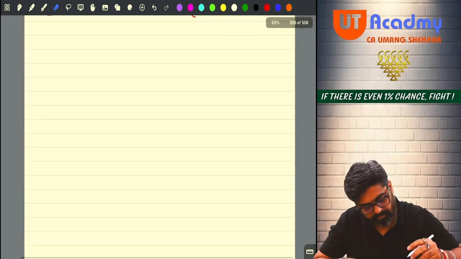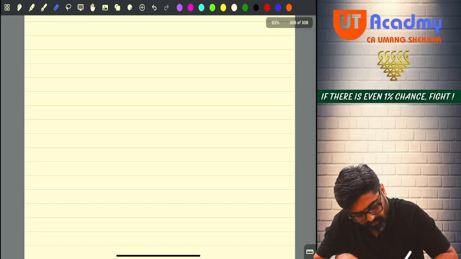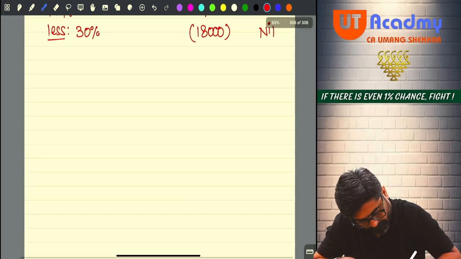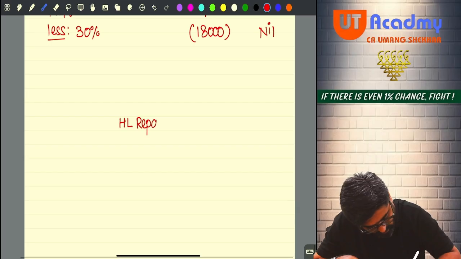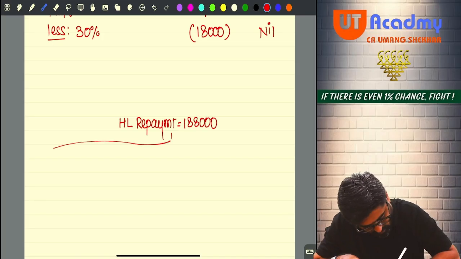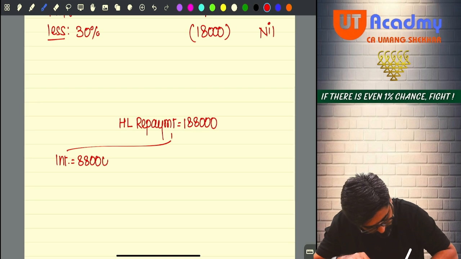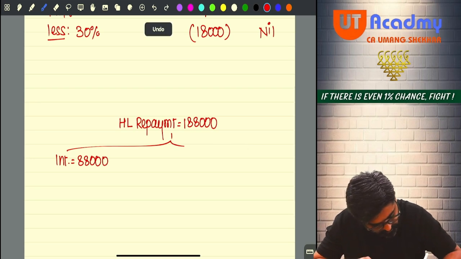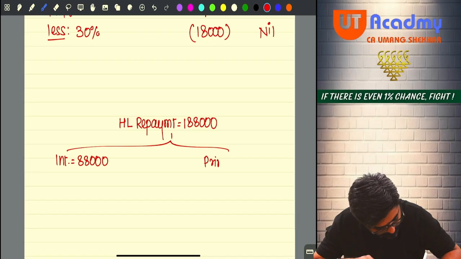So can I say housing loan repayment is 1,88,000. Out of this, interest amount is 88,000. So definitely principal amount is how much? 1 lakh. Balancing figure.